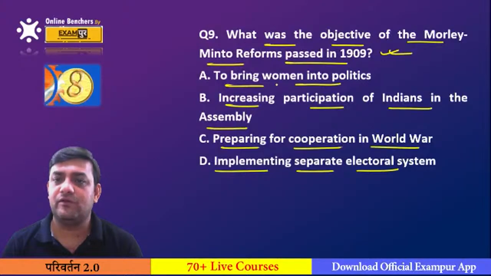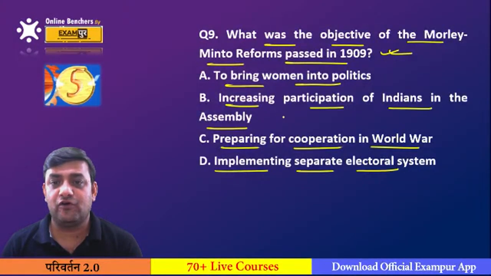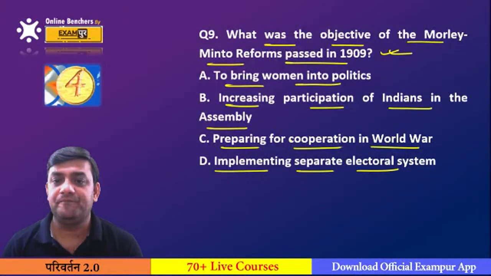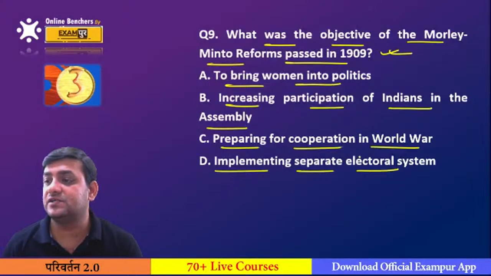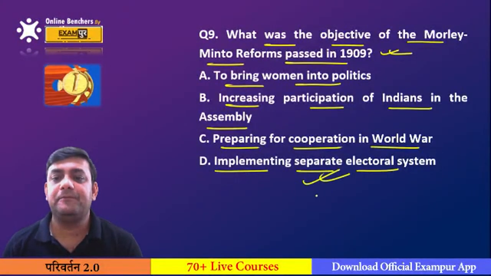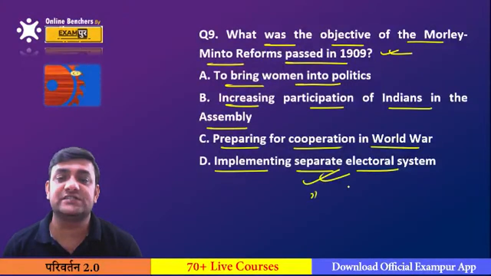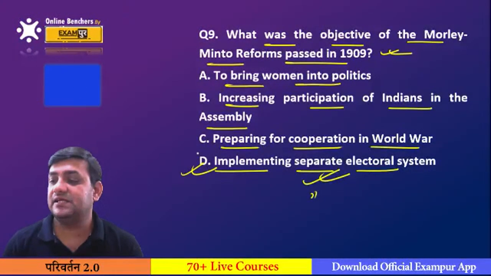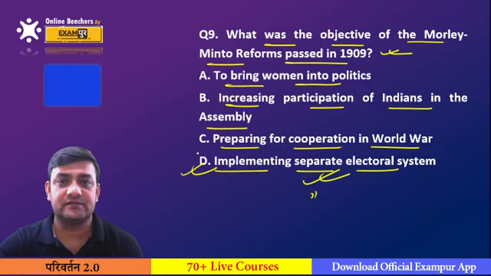Was it to bring the women into politics? Was it to increase the participation of Indians in the assembly? Was it for preparing for cooperation in the World War, or implementing a separate electoral system? What was the objective behind that? You will say it was the separate electorate for the Muslim community. So this was the basic thing. D. Absolutely correct.